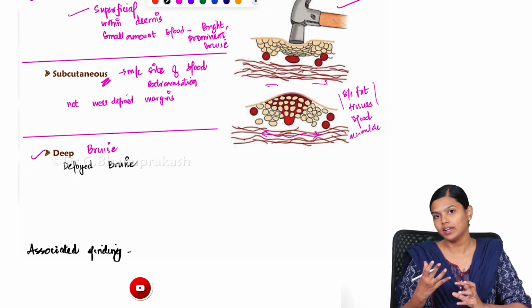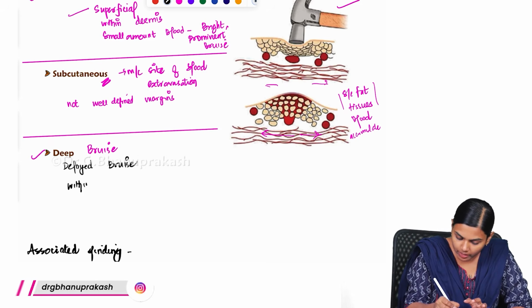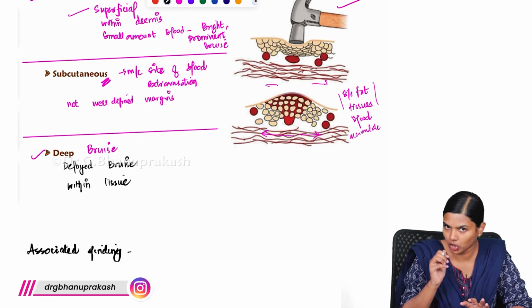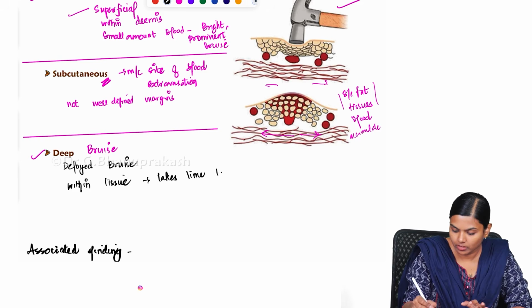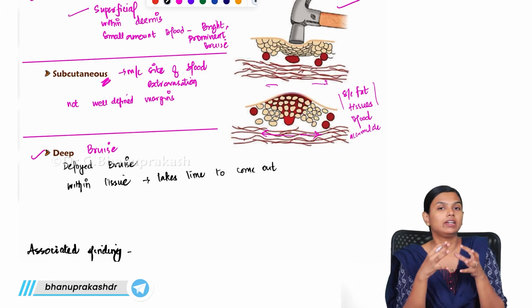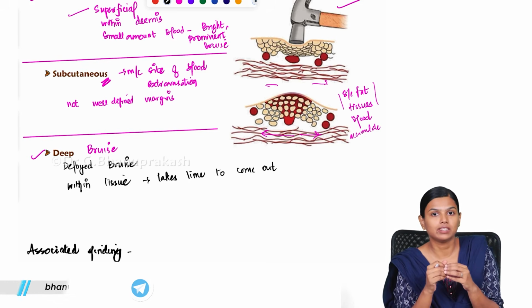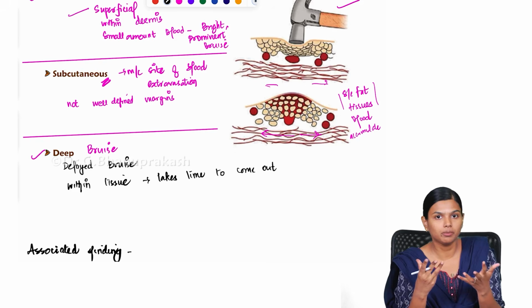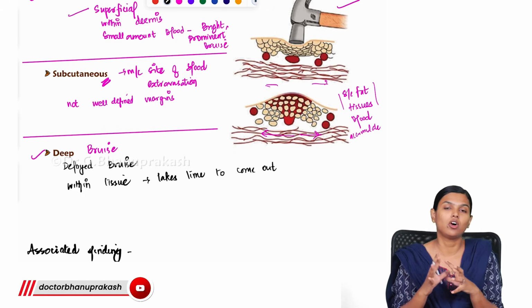Why we are calling it a delayed bruise is that here the blood will accumulate deep within the tissue, and because of that it takes time to come out. The importance of this is, for example, in a case of torture, where somebody is inflicting wanton pain and hitting over them, and they would want the injury not to be seen.